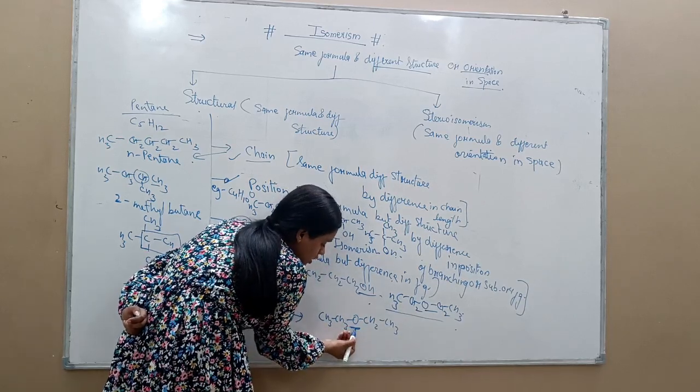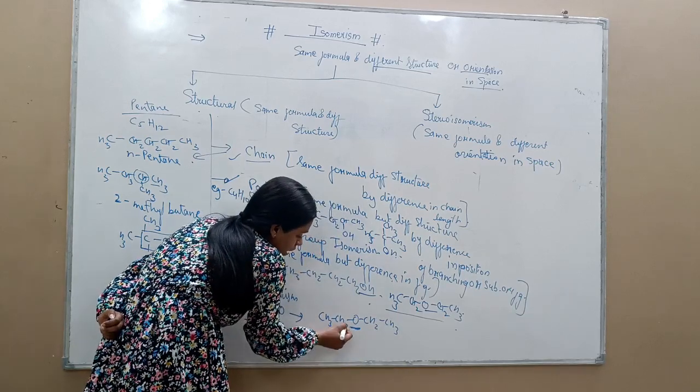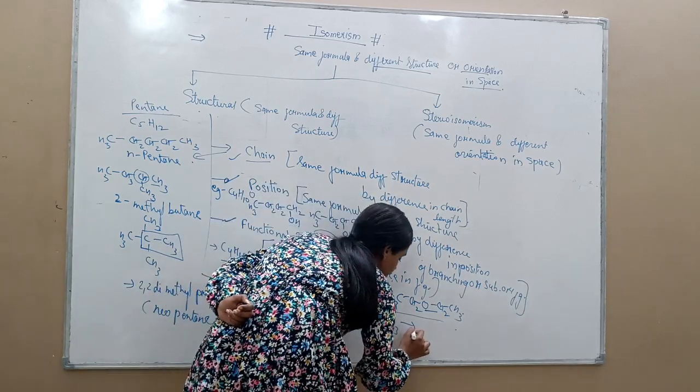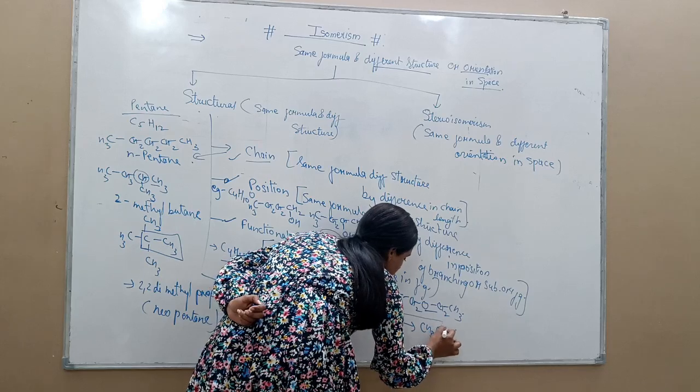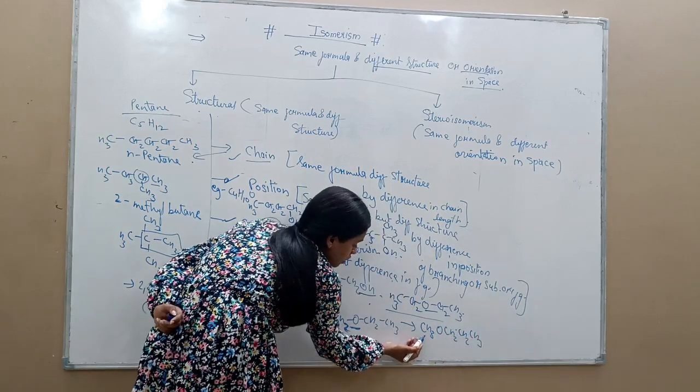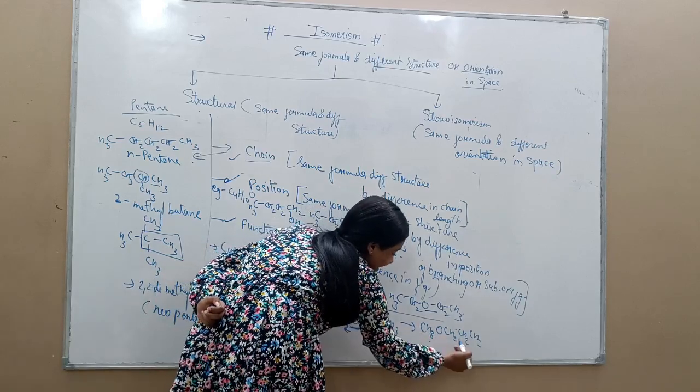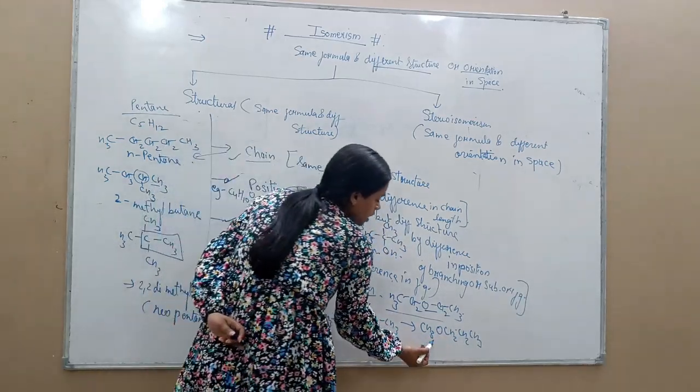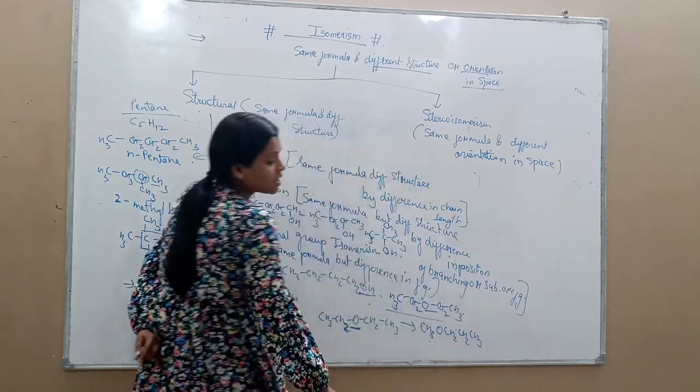If I place this oxygen in between these two carbons, it converts into CH3O, CH2, CH2, CH3. Here also there are 4 carbon and 10 hydrogen.